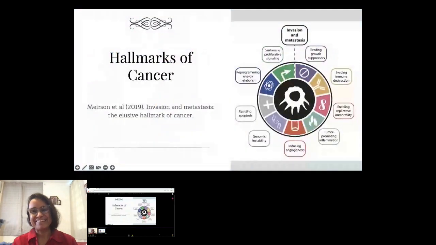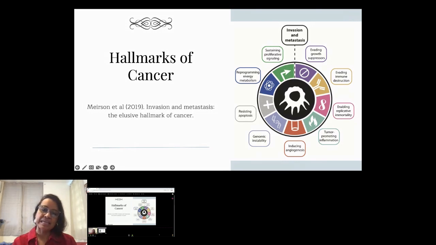In their seminal paper, Hanahan and Weinberg outlined the biological characteristics of human cancer, which included initially sustained proliferative signaling, resistance to apoptosis, evading growth suppressors, inducing angiogenesis, enabling replicative immortality, and invasion and metastasis.